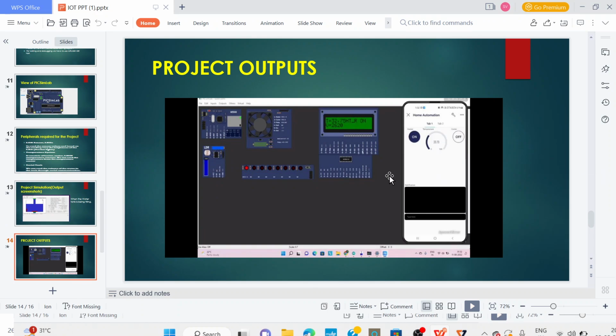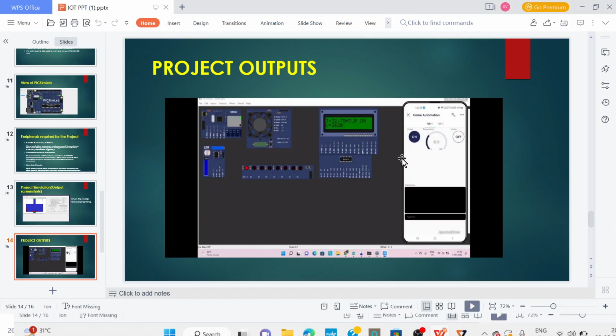Basically, on the mobile, you need to download the Blynk IoT app. In this Blynk IoT app, the view of the app will be in this way, and these are like any of the electronic devices. To control any of the electronic devices, we need the Blynk IoT app, with two options here, on or off. This is the level of the electronic devices.